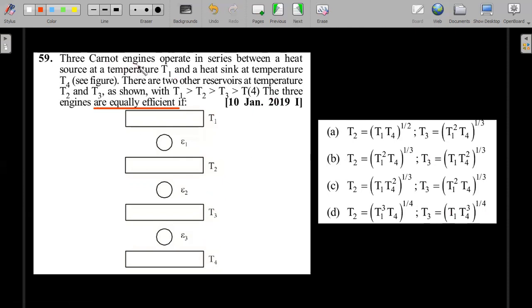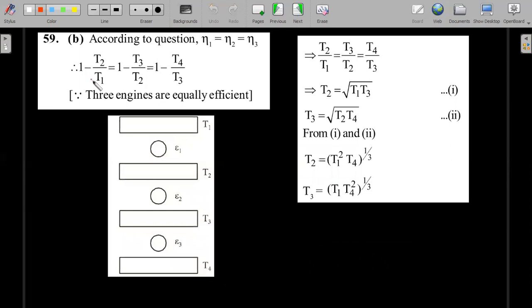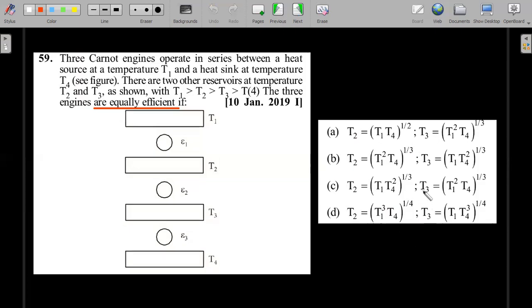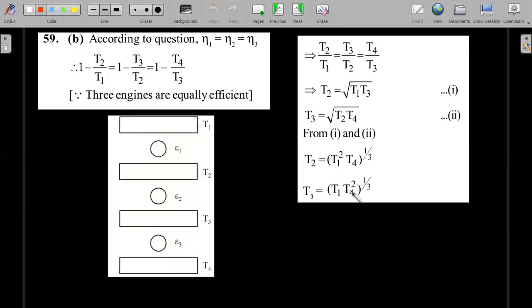Okay, so I hope you have given it a proper try. I'm going to show up the solution now. See, efficiencies are equal, therefore these ratios are equal, which means the temperatures this time are in geometric progression, and use these geometric progressions to match the options. They didn't give the direct mapping. Okay, so you have to manipulate these options and get to these answers. Okay, all right, which is a cakewalk for you.